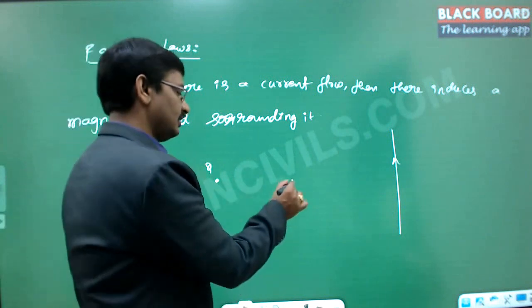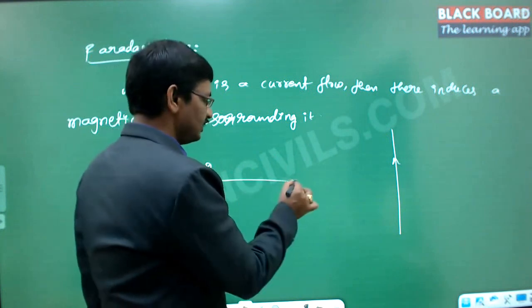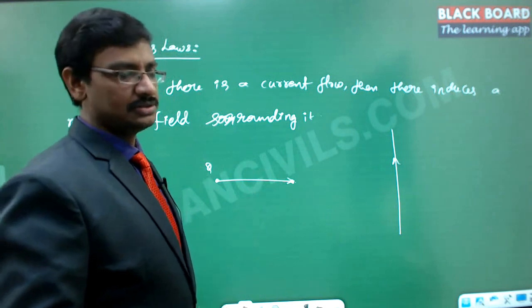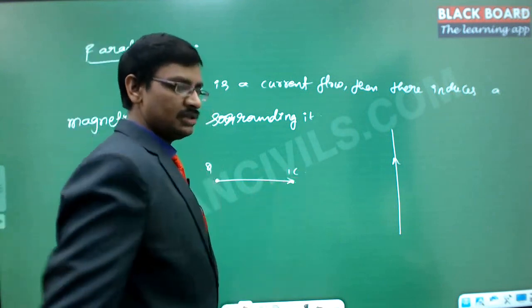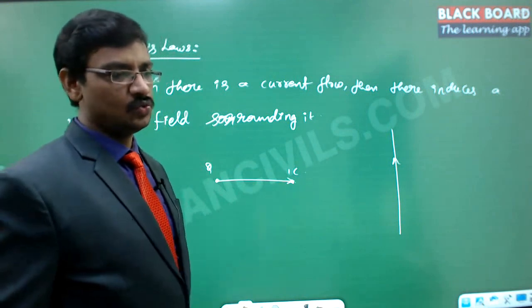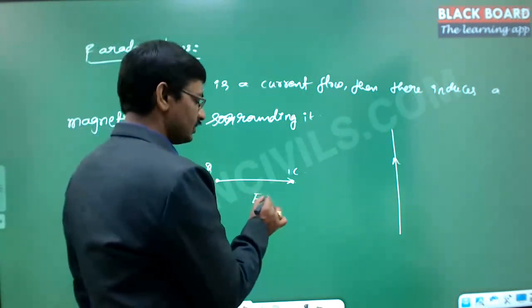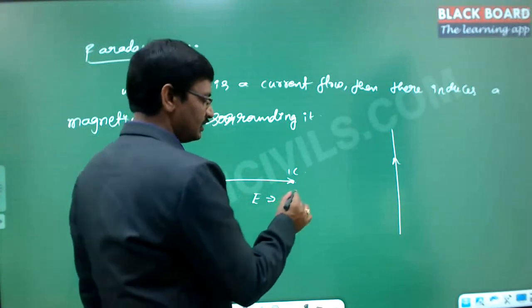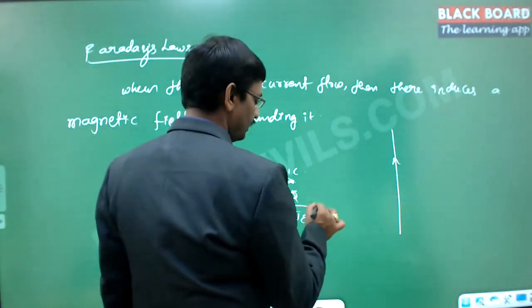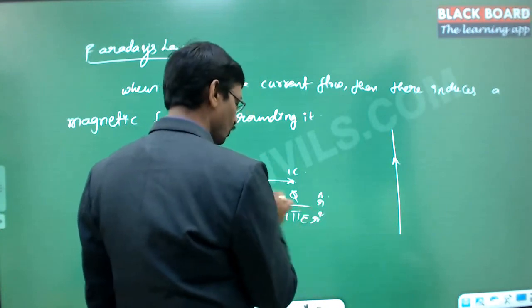There is a nearby charge here, and on this there is a force acting. Let us say this is a 1 Coulomb charge, then the amount of force acting on this 1 Coulomb charge is what we call the electric field intensity, given by q by 4 pi epsilon r square in the direction of r cap. So this is Coulomb's law.